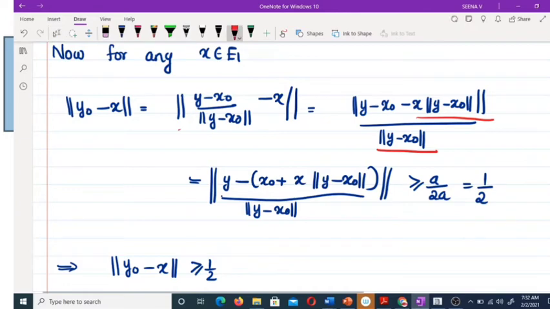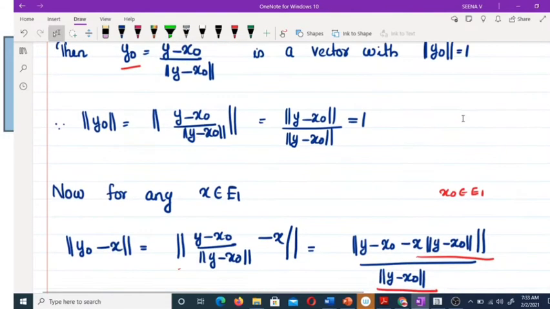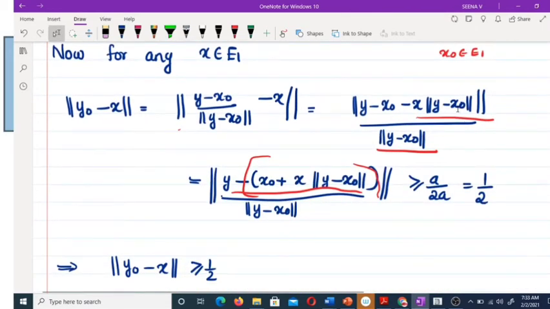Now what about x naught? x naught belongs to E1. Okay, so what about the remaining terms? These terms you can write as y minus x naught plus like this. Now what about this term? x belongs to E1, E1 is a subspace, so a scalar multiple of this term is again in E1, and also x naught. We chose x naught also belonging to E1. Therefore, this term is completely contained in E1.